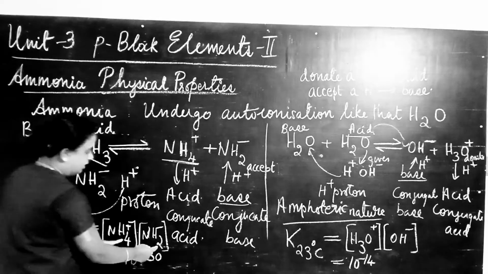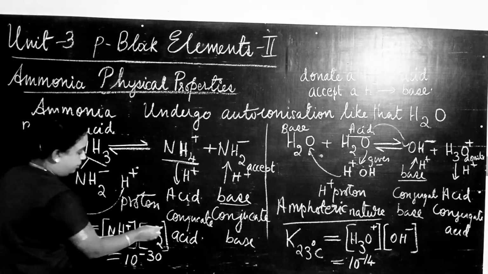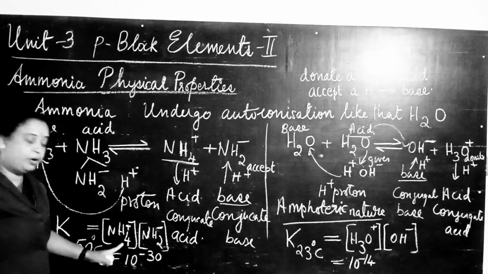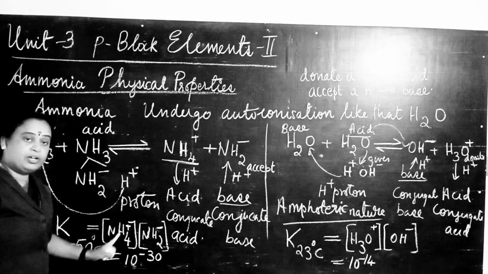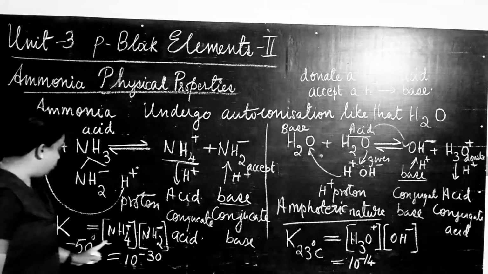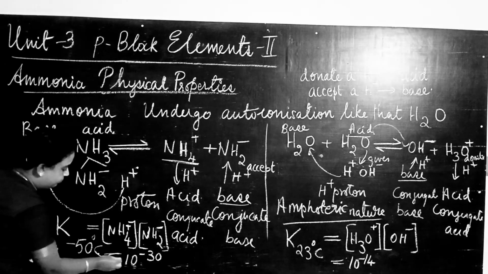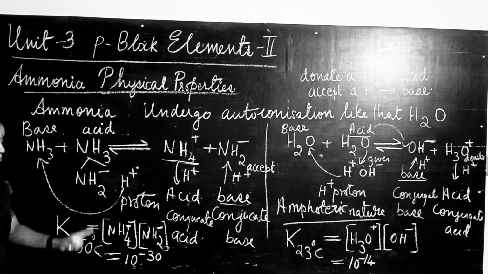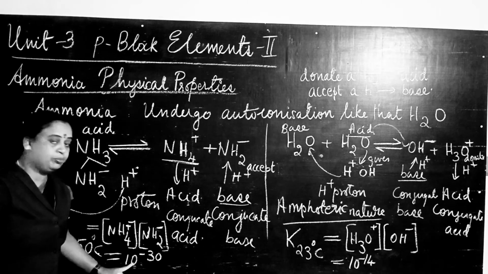NH4 plus and NH2 minus are the products, so we write them in square brackets, indicating the concentration of the products. So K is the concentration of NH4 plus into the concentration of NH2 minus, which for this autoionization of ammonia is approximately equal to 10 to the power minus